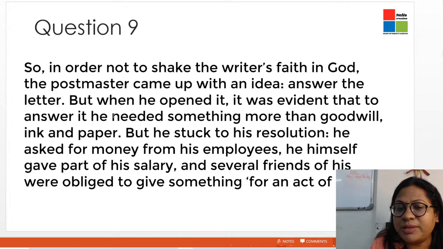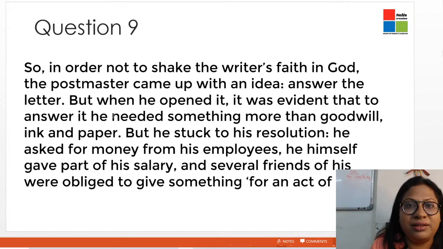He asked for money from his employees, he himself gave part of his salary, and several friends of his were obliged to give something for an act of charity. So this is that part of the lesson when Lencho gives the letter and the letter reaches the postmaster. The moment the postmaster opens the letter, he realizes that even though he wanted to help this man from the bottom of his heart, just helping won't be enough, because Lencho needed something more than that.